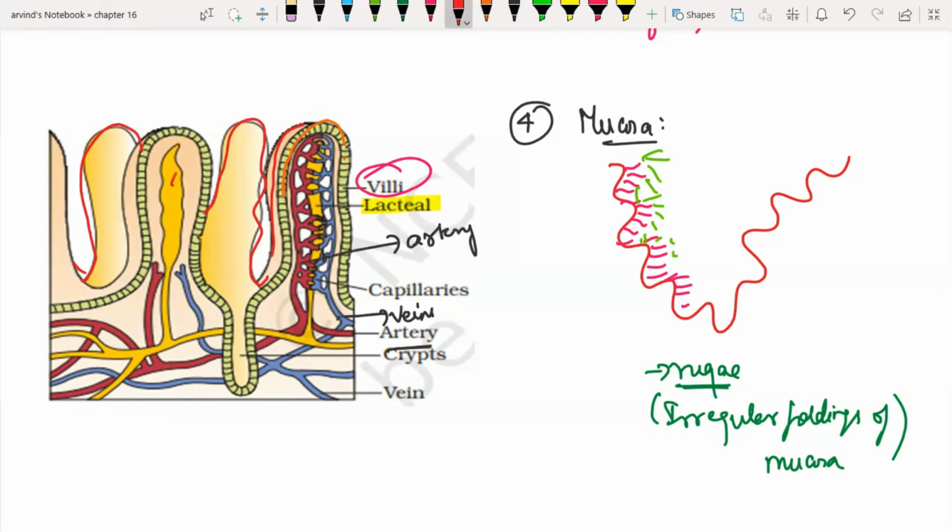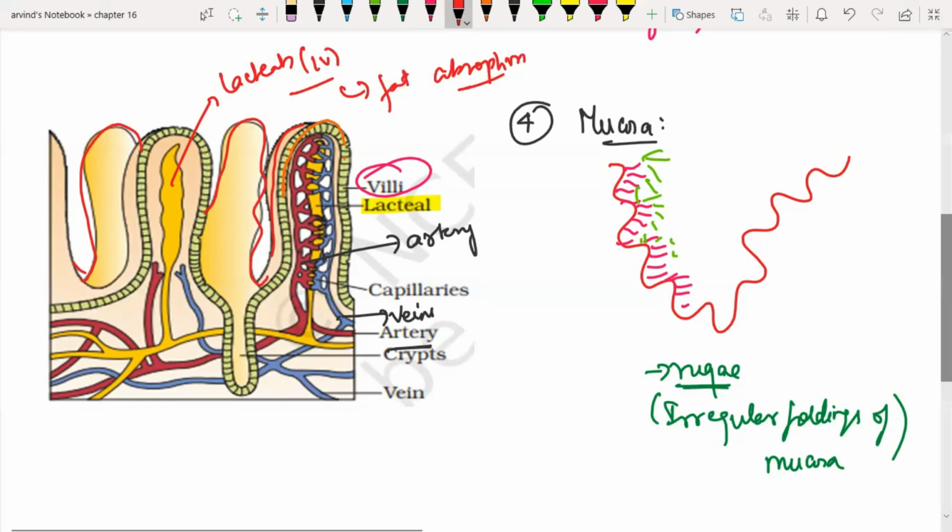This picture depicts lacteals, the lymphatic vessels that help in fat absorption. And it contains so many microvilli, which altogether increase the surface area for absorption.